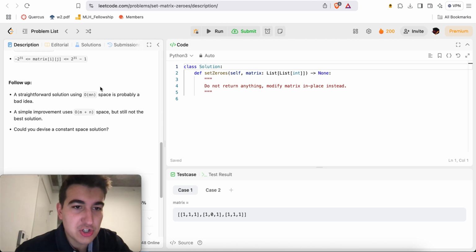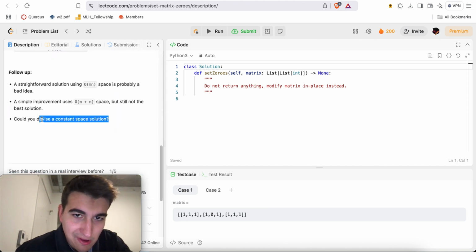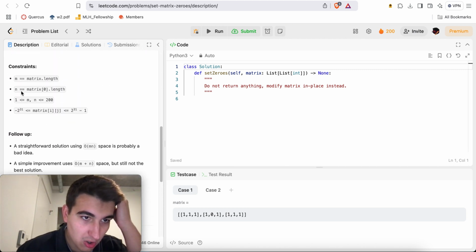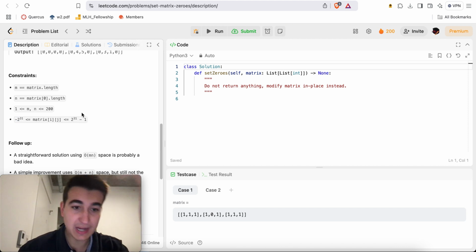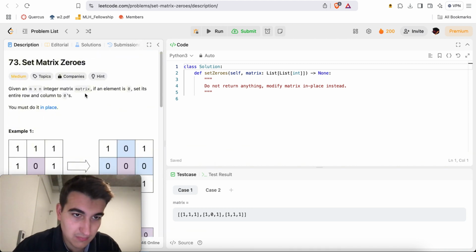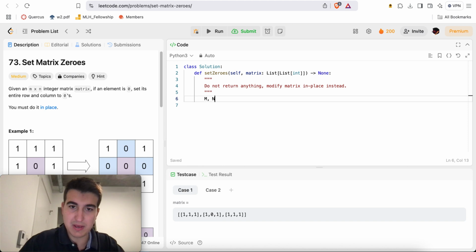I mean, okay, I could just do two loops, right? A straightforward solution using m. Yeah, you just do two parsings, right? Where it's like, what are the values? Oh, no, they can be this, right? I can just mark it something unique, right? Here, what I'll say is m, n is equal to the length of matrix of 0.